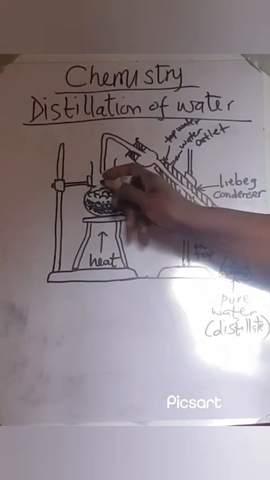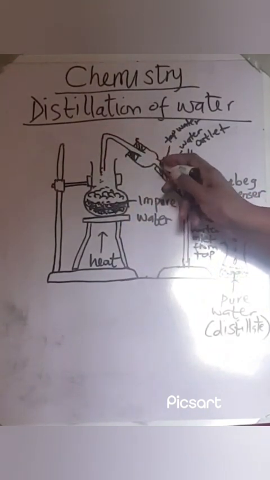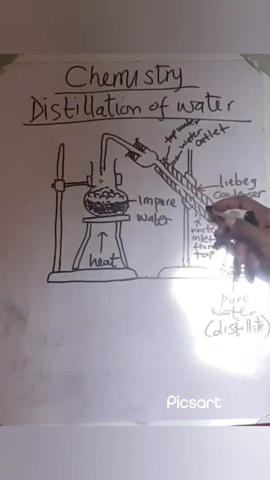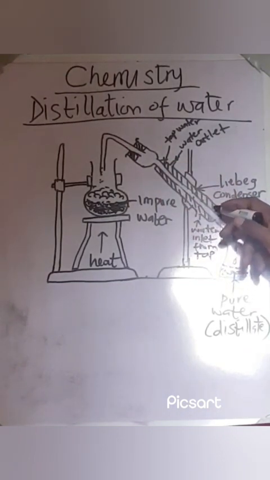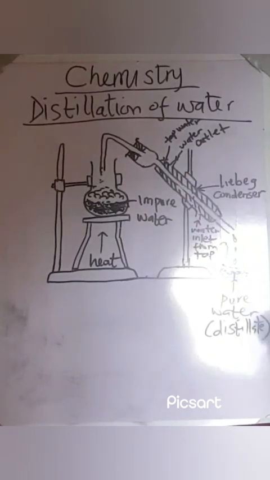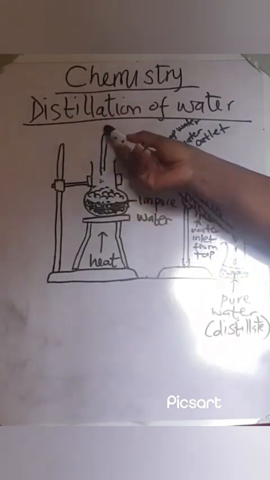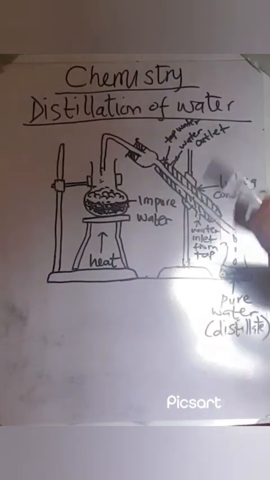Now this vapor is collected through here and enters here. This is the Liebig condenser, which contains the tap water, which cools the vapor more, and then it turns into a liquid. Steam is collected as vapor into the Liebig condenser, which cools it more and turns it into a liquid.